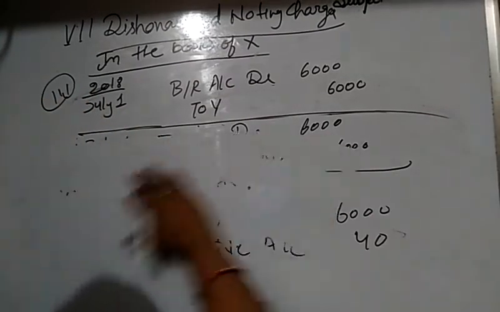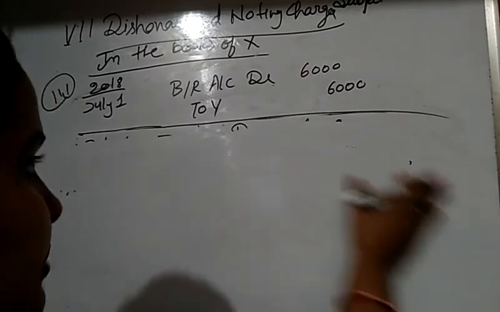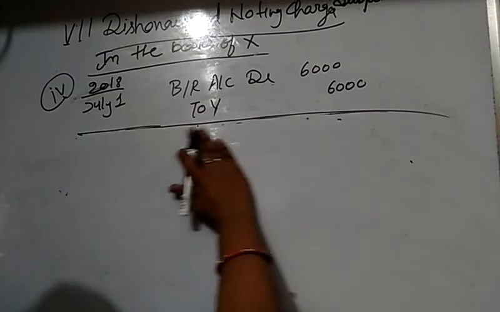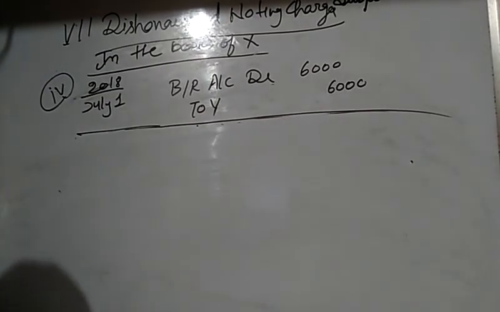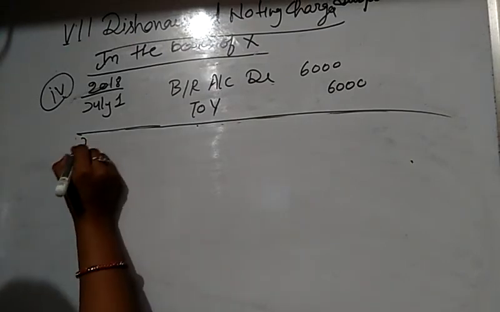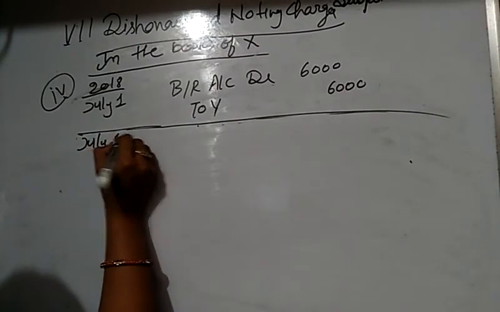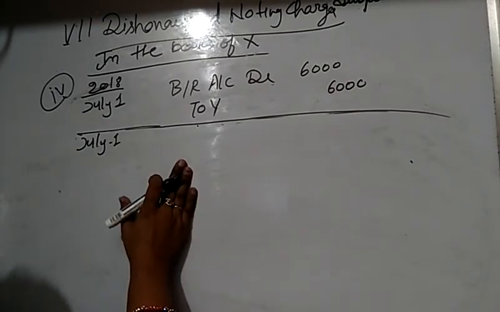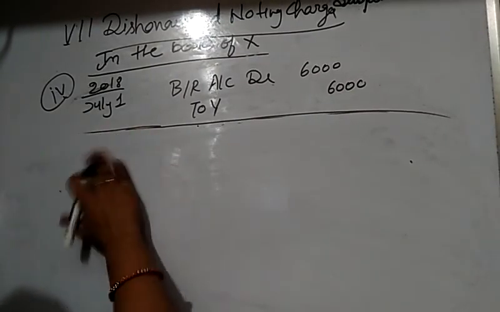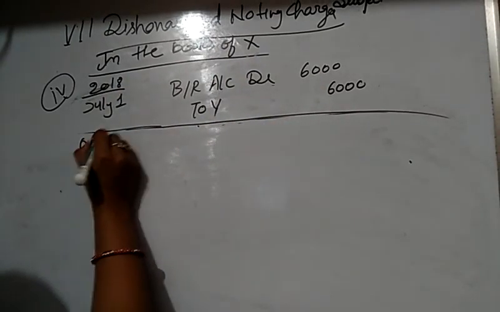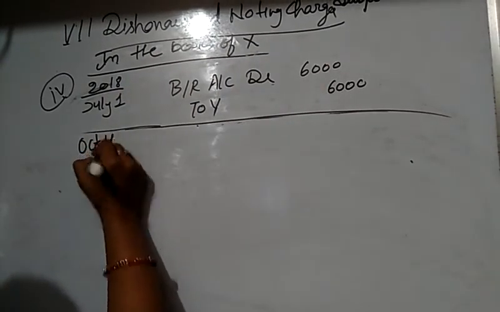Now come to the fourth case, when the bill is sent to the bank for collection. The first entry is the same, students, when the bill is accepted. In the second, X sent his bill to his bank for collection on the due date.